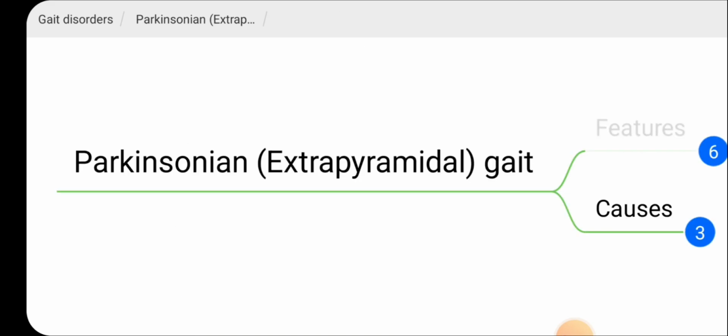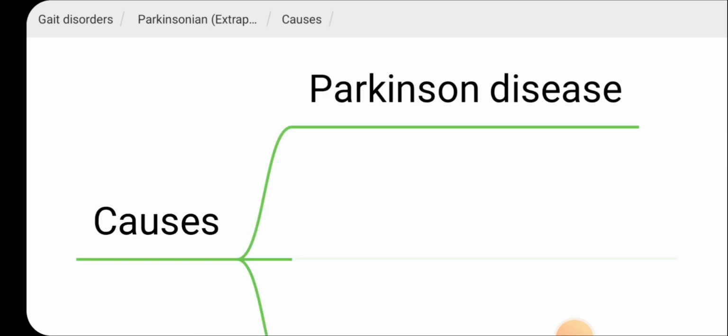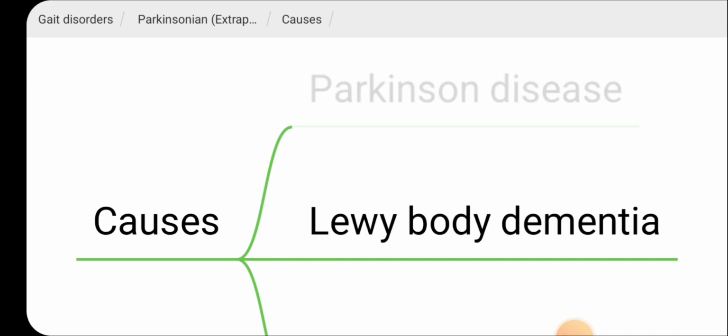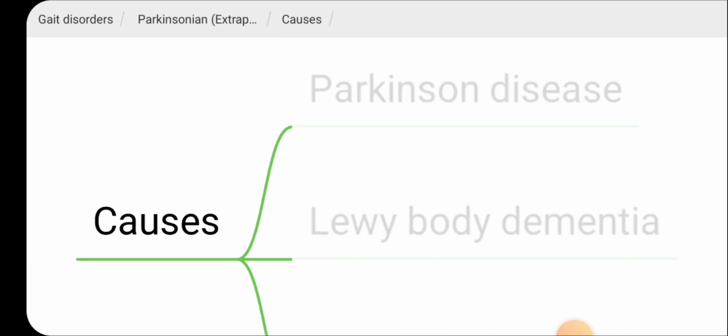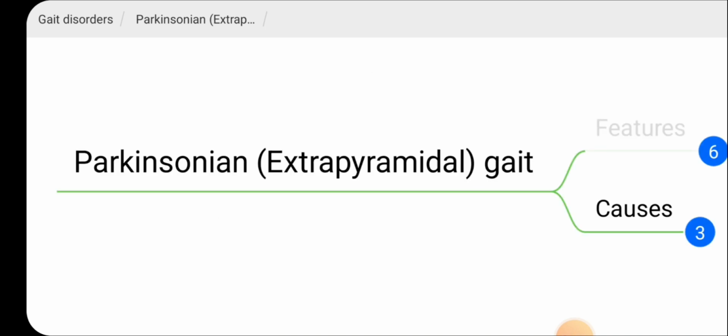Then what are the causes for Parkinsonian gait? Obviously, Parkinson's disease is a cause. Then Lewy body dementia can cause Parkinsonian gait. And vascular dementia also can cause Parkinsonian gait. Those are the causes for the Parkinsonian or extrapyramidal gait.